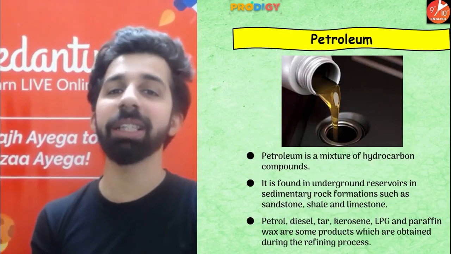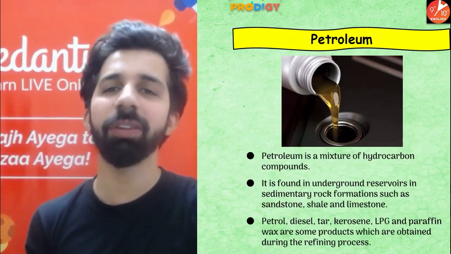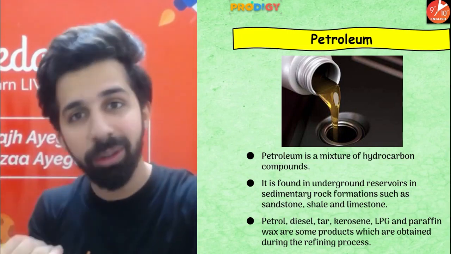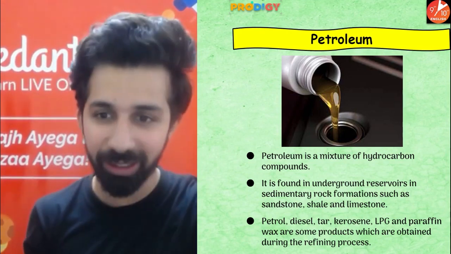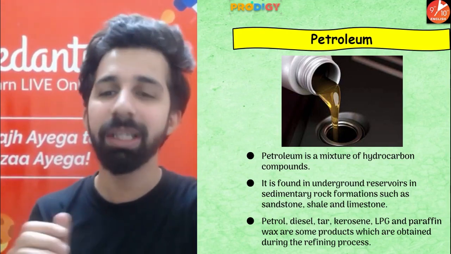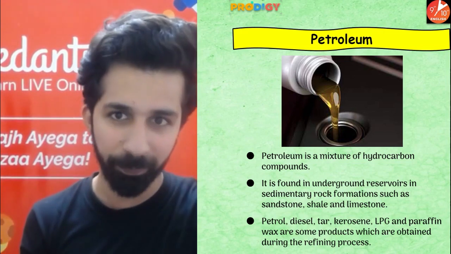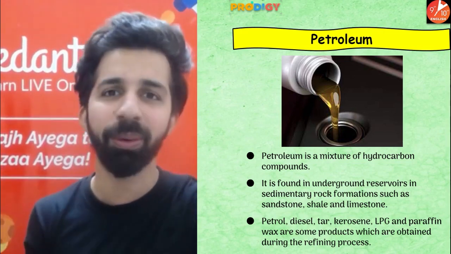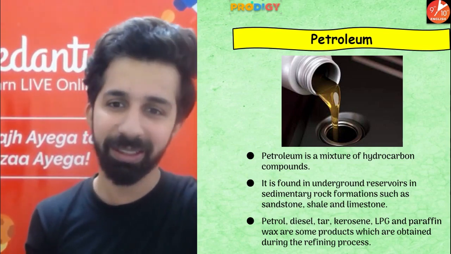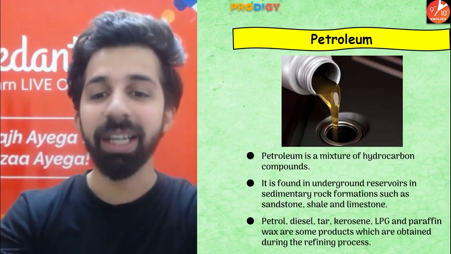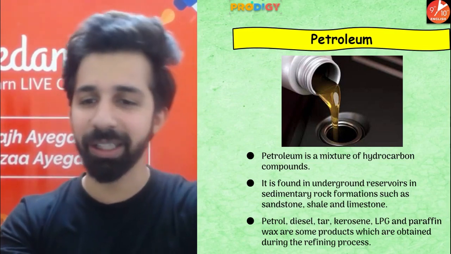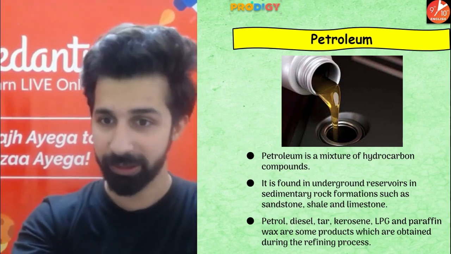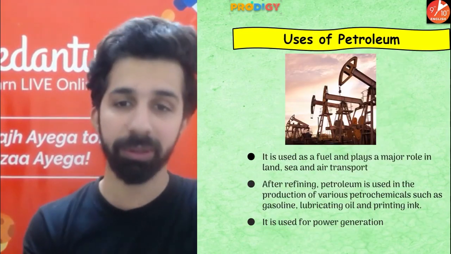Coming to the next one, guys, petroleum. Petroleum is a mixture of hydrocarbon compounds. It is found in underground reserves in sedimentary rock formations such as sandstone, shale, and also limestone. Now, guys, as you know, petroleum is a very, very important thing for us. Petrol, diesel, kerosene, LPG and paraffin wax are some products which are obtained during the refining process.